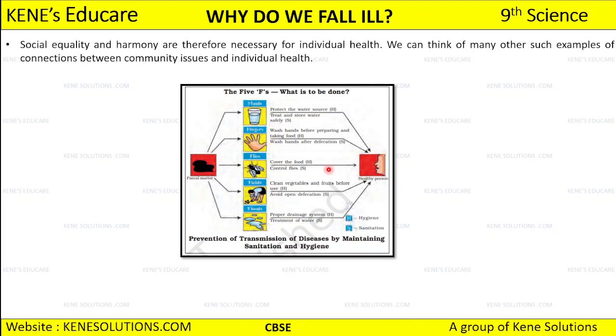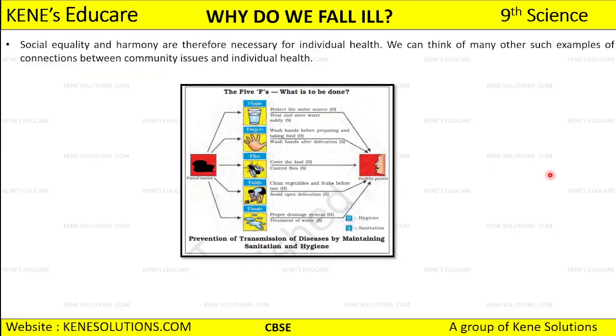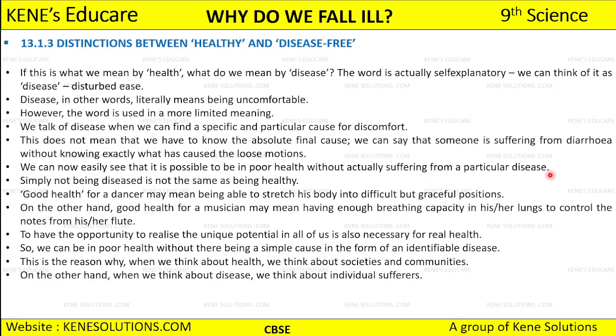Okay, and we can think of many other examples where we have certain connections with community issues, right? Because our individual health doesn't only depend on us, it also depends upon the society and the community's issues. There was one sentence which I'll show you: our physical environment is decided by our social environment, right? So the same thing has been said, that community issues are also very much important for individuals' health. Okay, then we have distinctions between healthy and disease free.